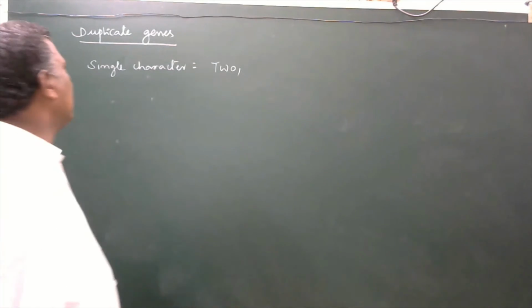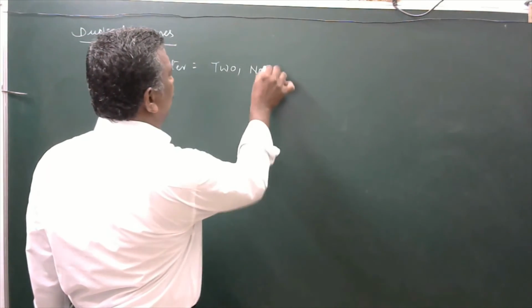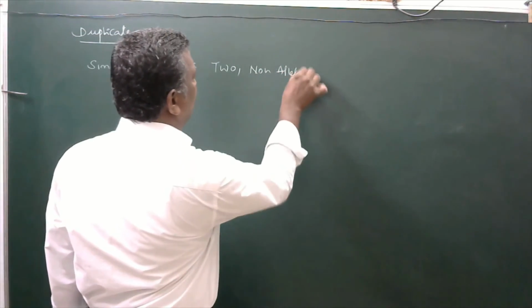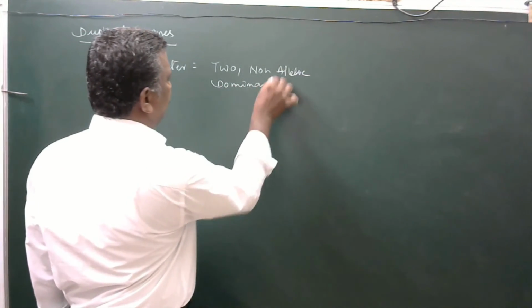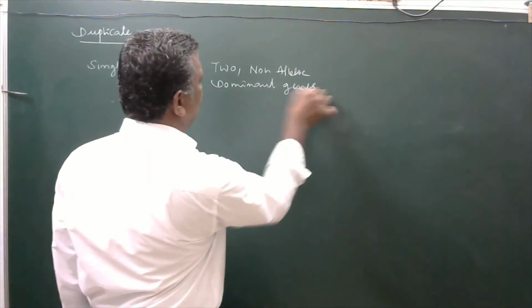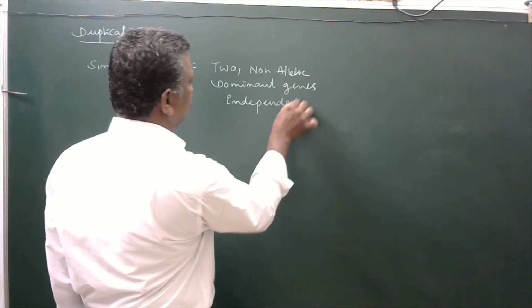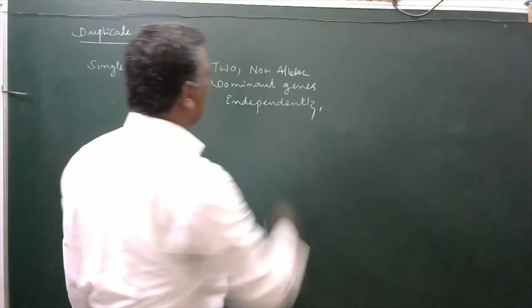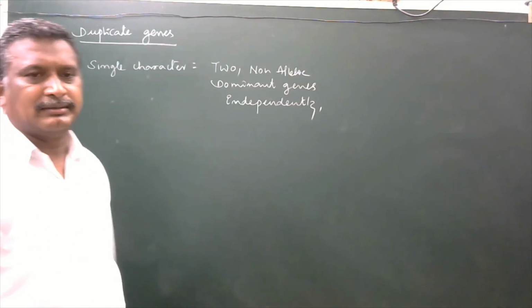That is said to be duplicate genes. That is the definition for duplicate genes.